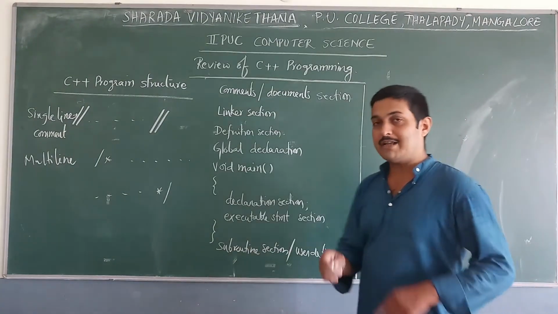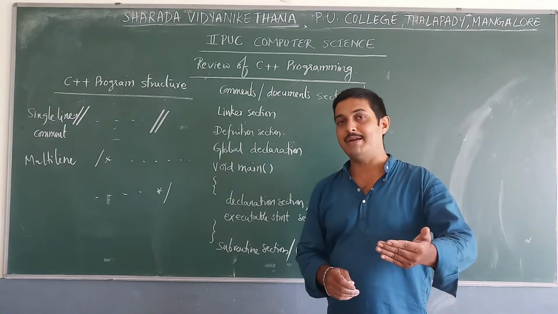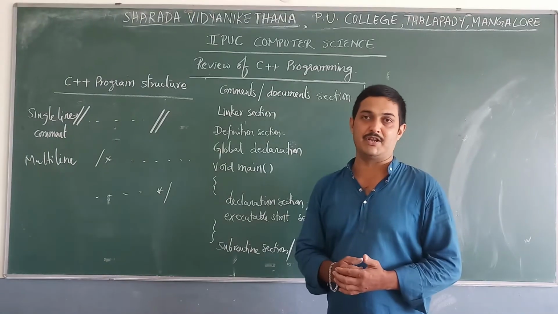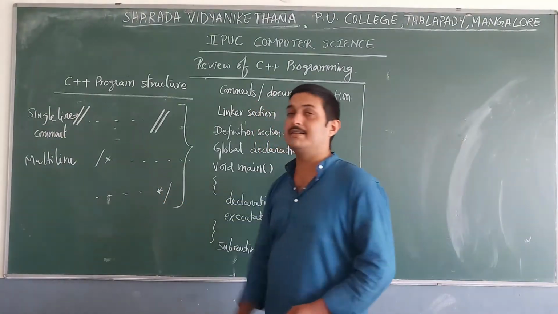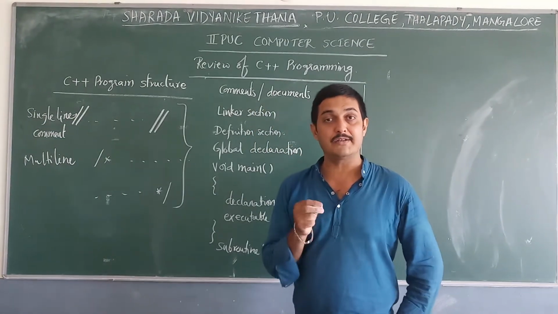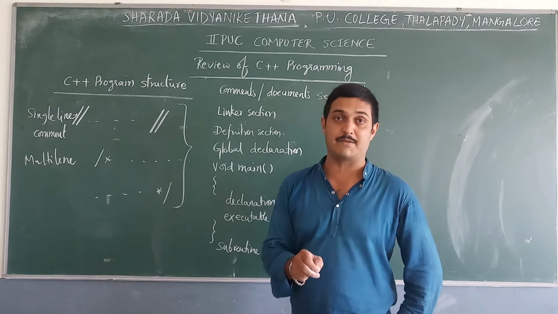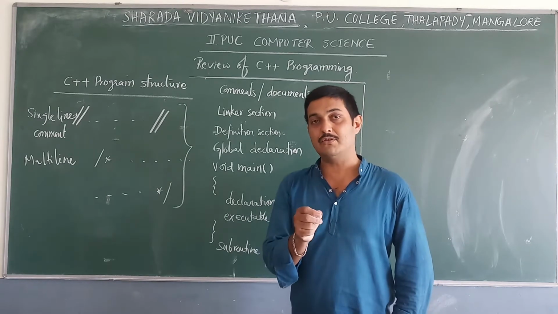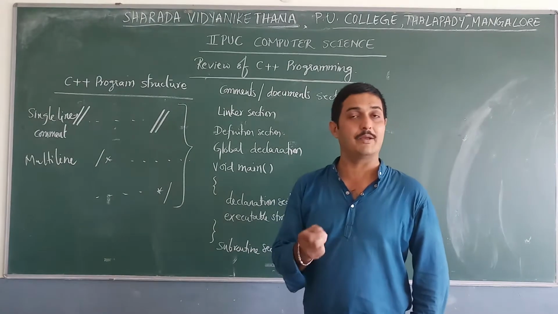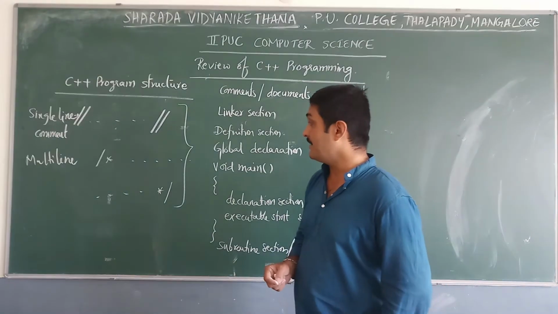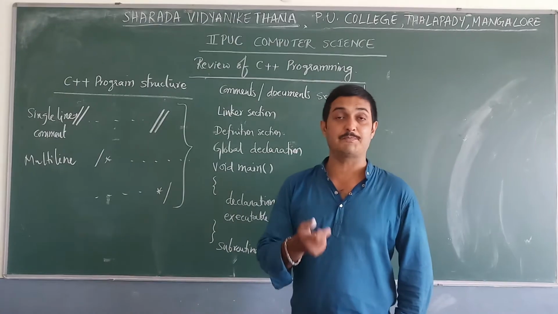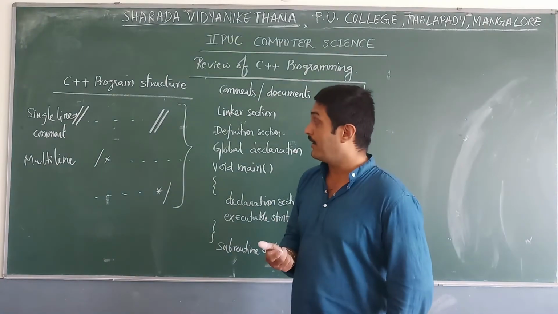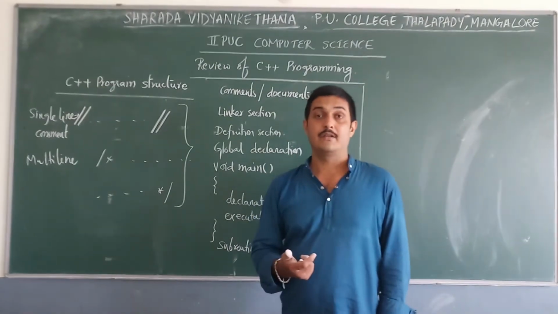So two types of documentation: internal documentation and external documentation. These two comments come under internal documentation. Internal documentation means non-executable statements, used to write something about a particular instruction or a program. The second one is external documentation, which you have already studied in last year's syllabus, problem solving method. External documentation means it is executable.